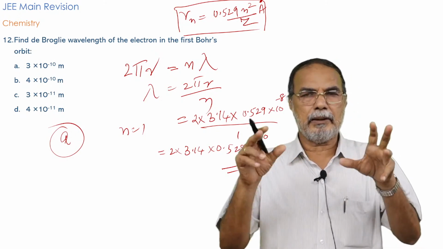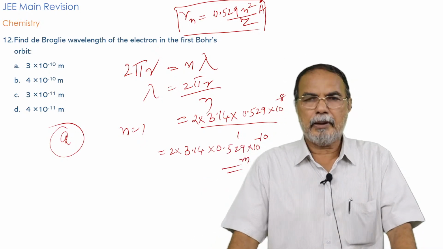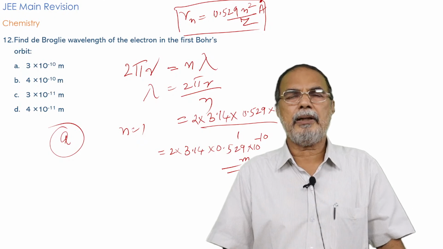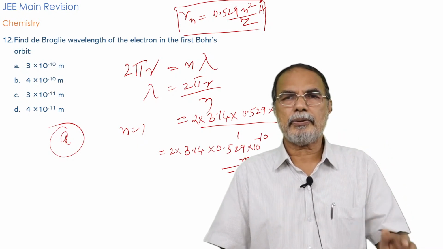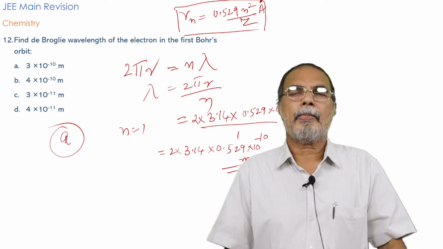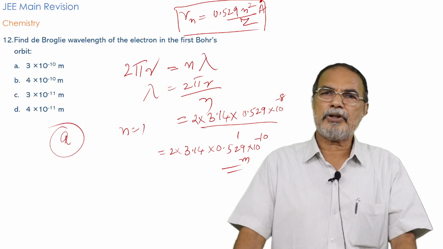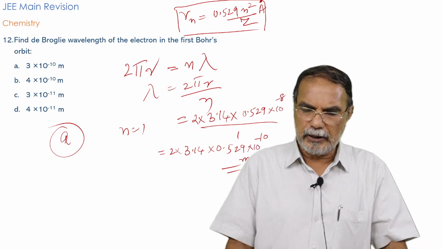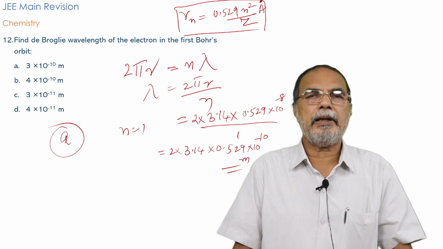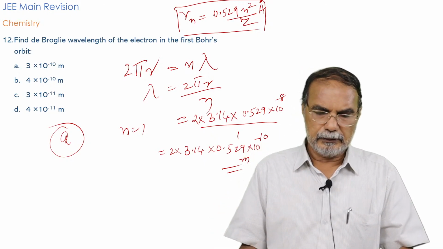It is a circular orbit that is usually considered in the Bohr theory. The orbit is supposed to be circular, so the radius is r, then the circumference is 2 pi r. That 2 pi r must be equal to an integral multiple of the wavelength, that is n lambda, from which you can find lambda as 2 pi r by n and substitute for the radius from this relation. You get the de Broglie wavelength.